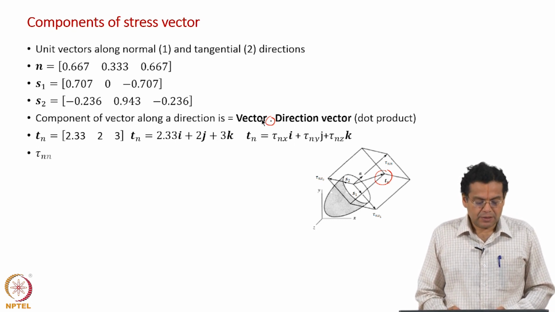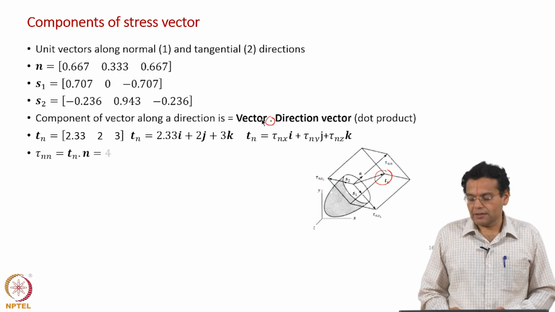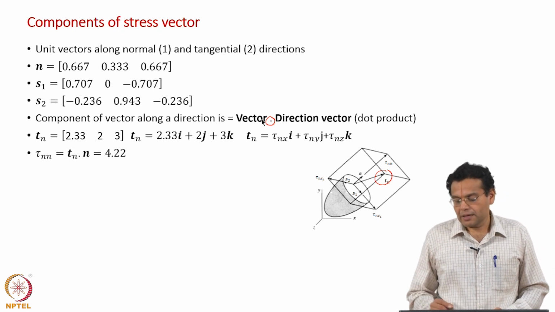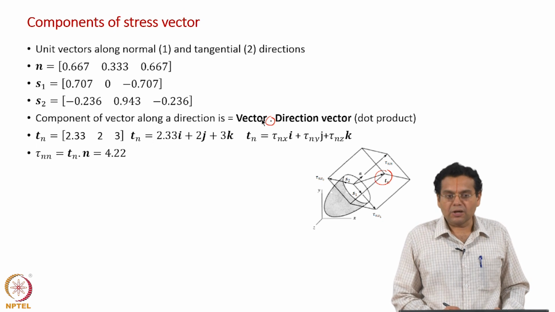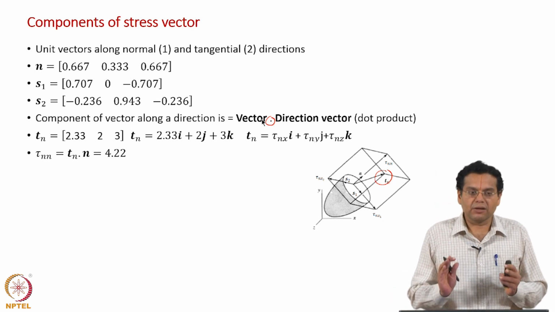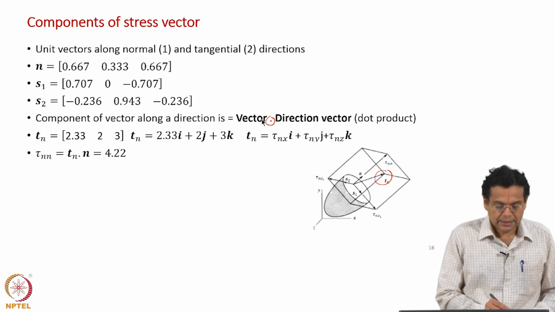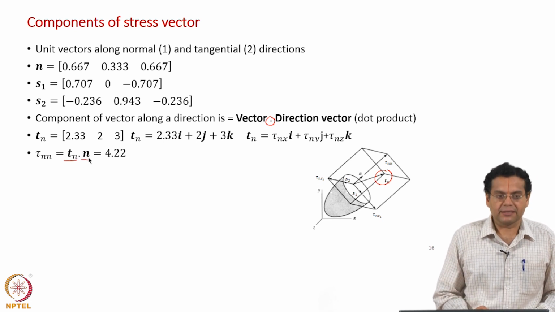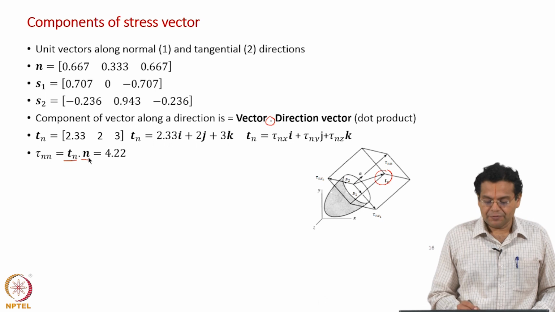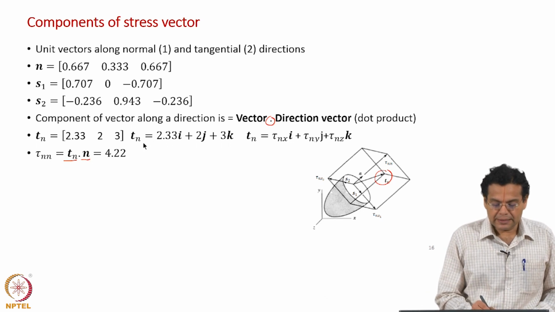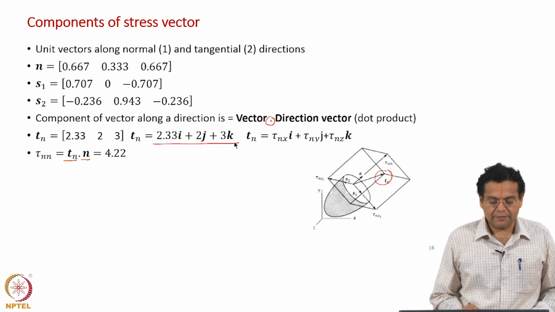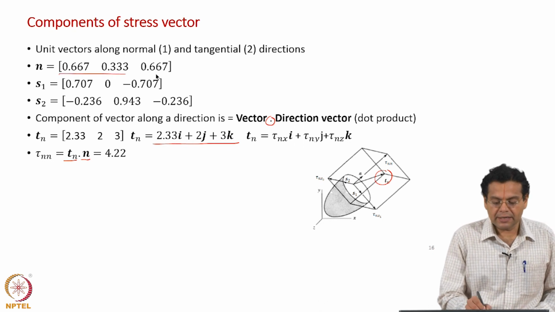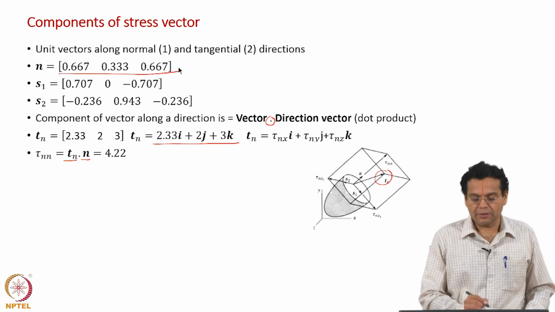And so, tau n n, what is tau n n? The component of the stress vector along the normal to the plane, or the normal stress acting on the plane. What is that? Tn, the stress vector dotted with the direction n vector, a simple dot product. We have the Tn vector here, we have the n vector here, take a simple dot product, you will get 4.22.